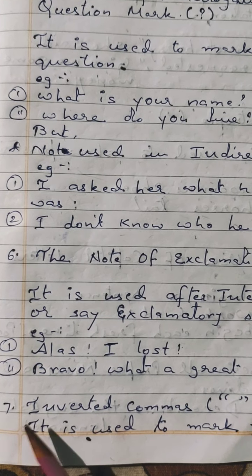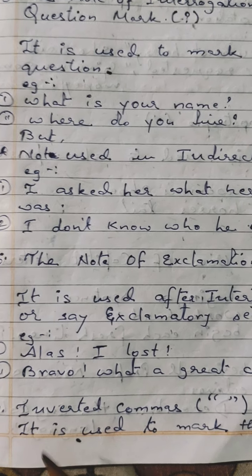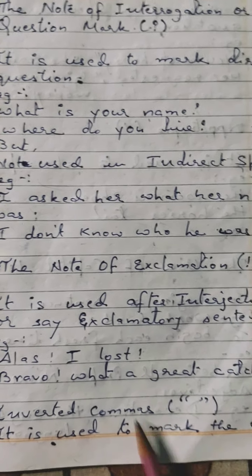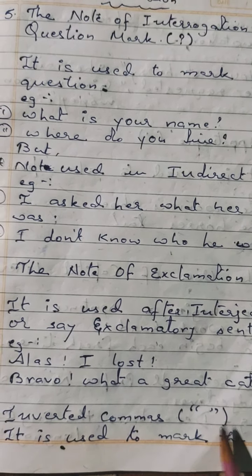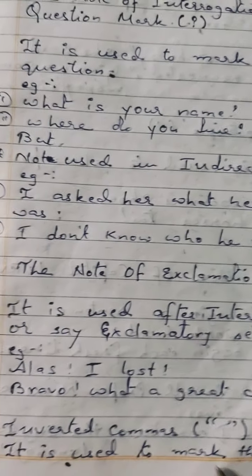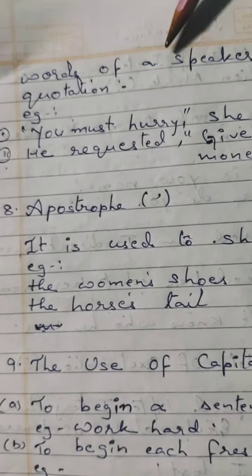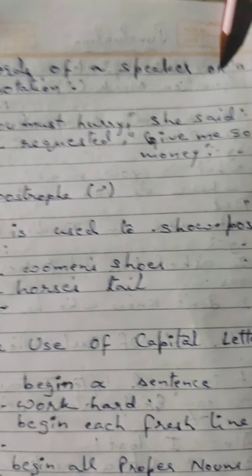Now, proceeding further, at 7th we have inverted commas. Look at the structure, how it is done. It is used to mark the exact words of a speaker or a quotation.